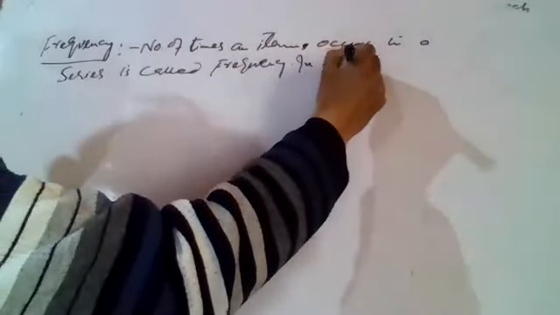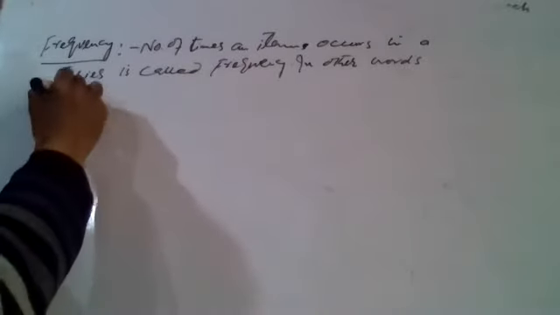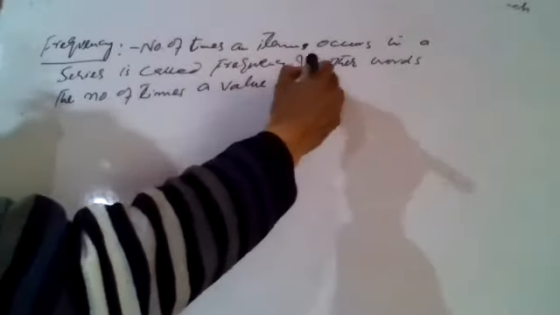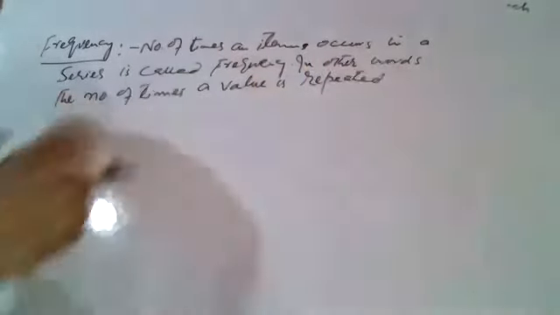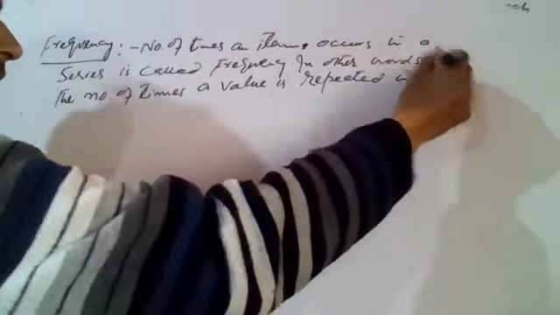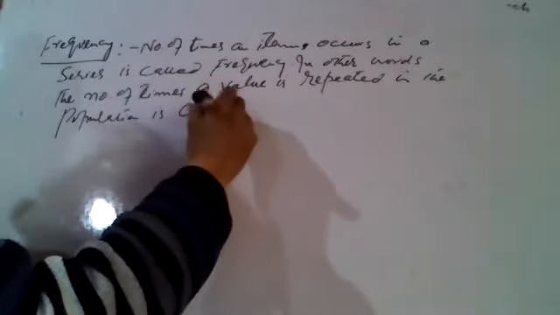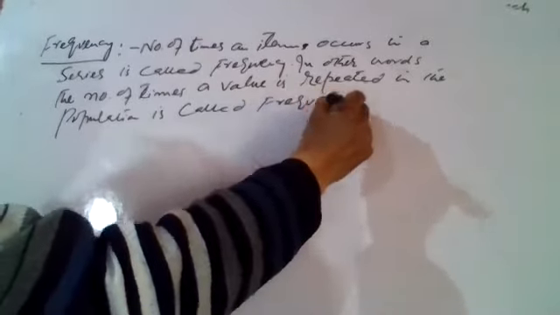In other words, the number of times a value is repeated in a population is called a frequency. कितने बार ये वैल्यू इस सीरीज में आ गया, इसको कहते हैं हम frequency.